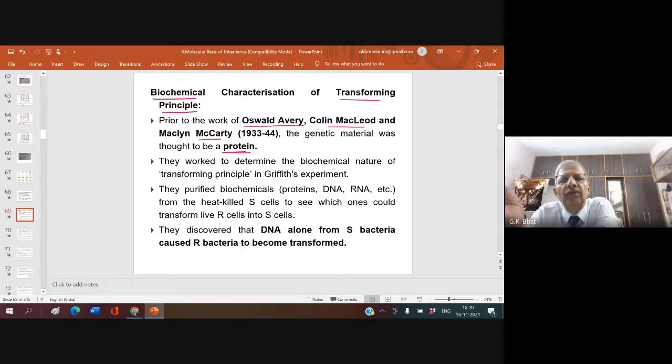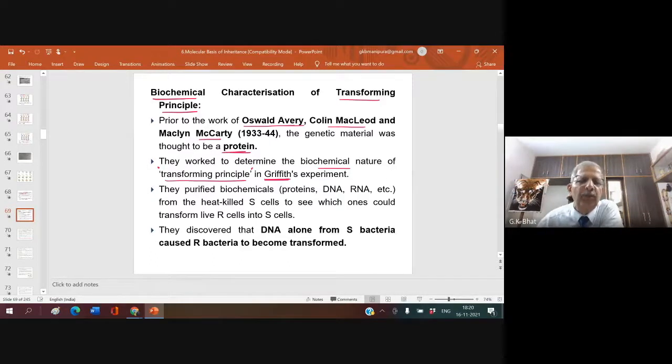So now the question is whether DNA is the genetic material or the histone protein that you come across along with it. These three scientists, Avery, MacLeod, and McCarty, worked to determine the biochemical nature of the transforming principle in Griffith's experiment.